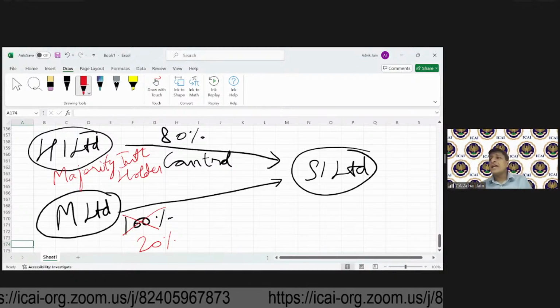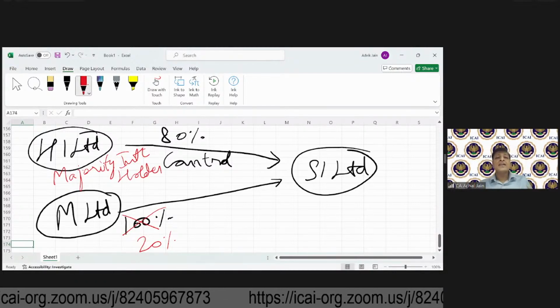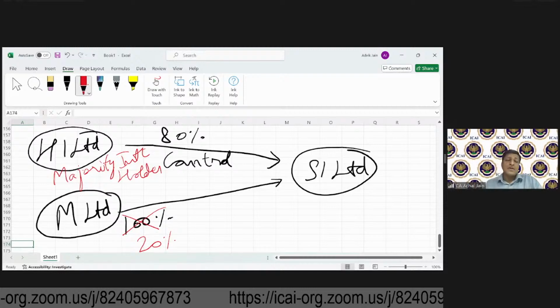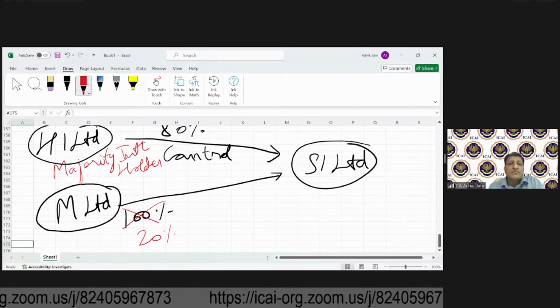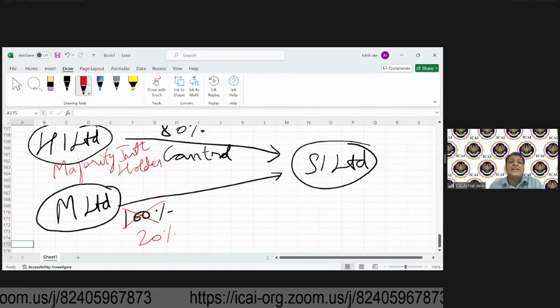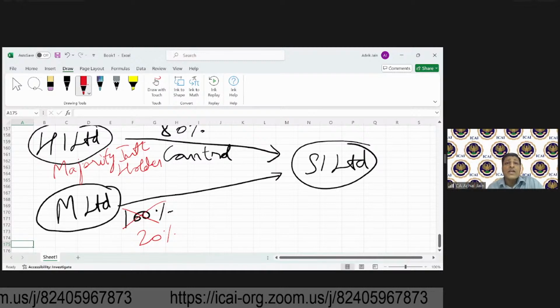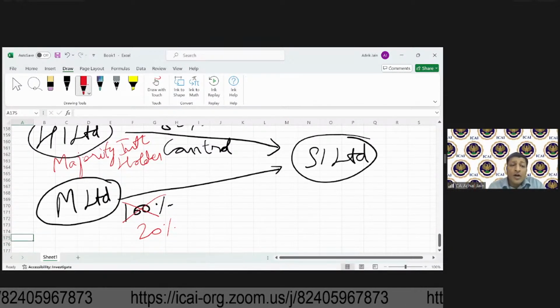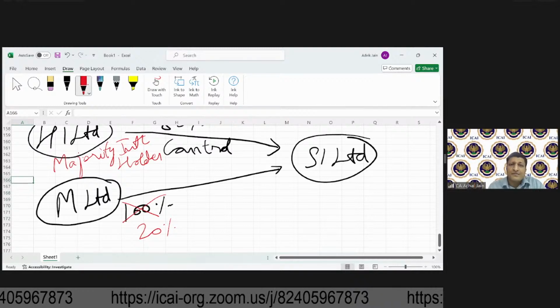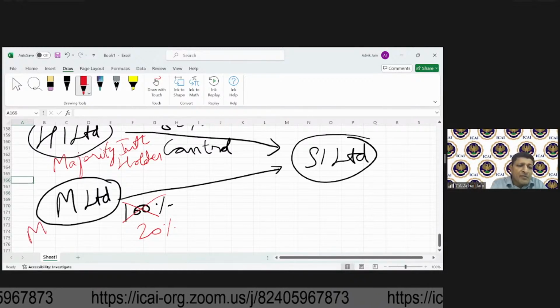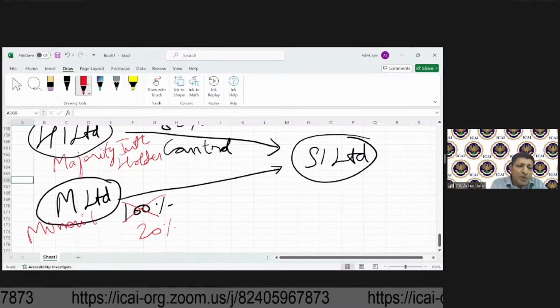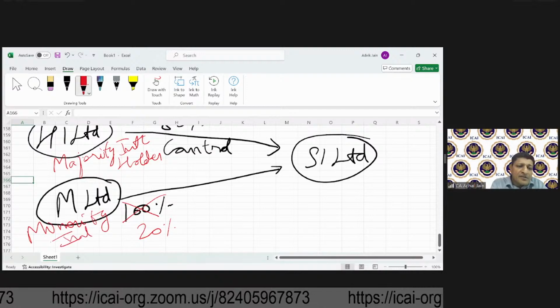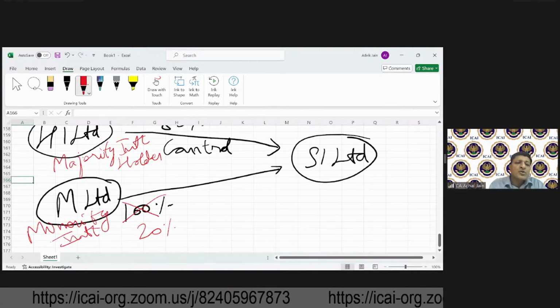And this M doesn't hold majority interest. M has got minor interest. So that's why M will be called as minority interest or minority interest holder.